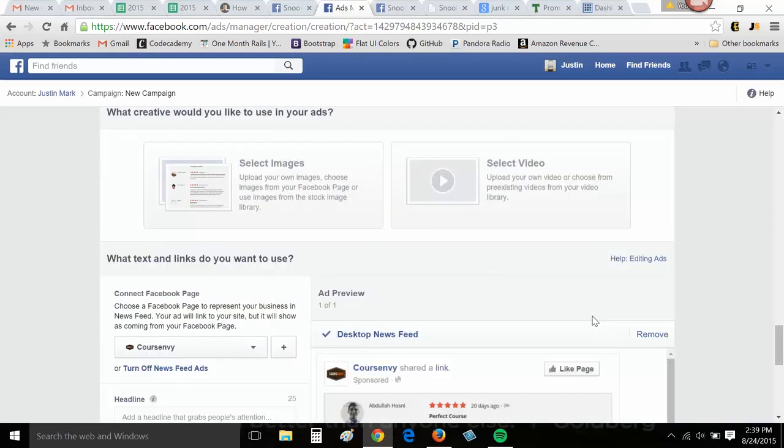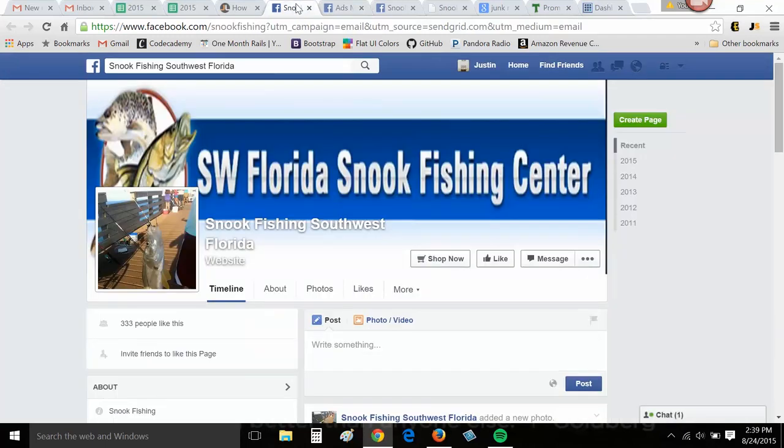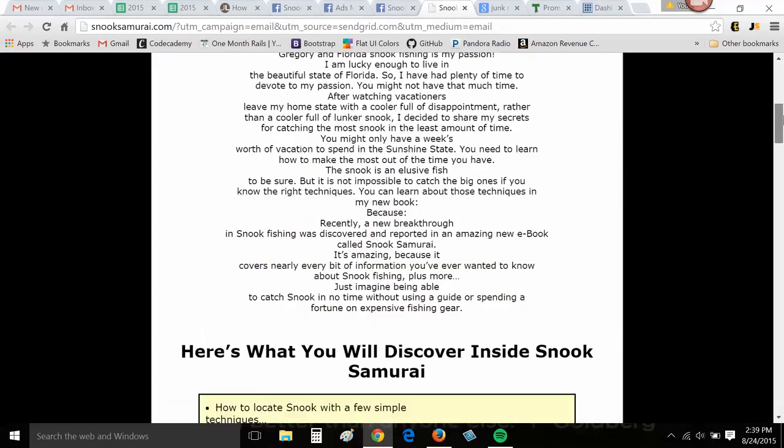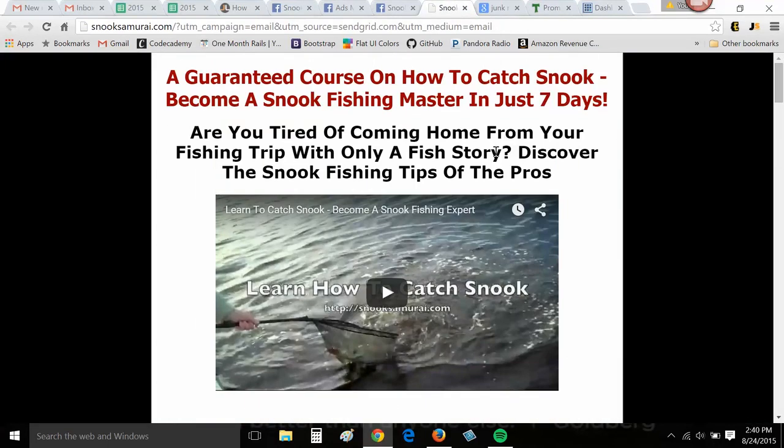So my first one, obviously we want to set up a page likes so we can start growing our page and we can start getting some clout to this snook fishing page, right? My second ad I set up though is driving people to my landing page, this snooksamurai.com. And again, make sure to install your audience pixel on this site so you can retarget to them in the future. That's going to be a later ad, but first we need to start driving people to this website to get that audience pixel to fire and curate a retargeting audience.